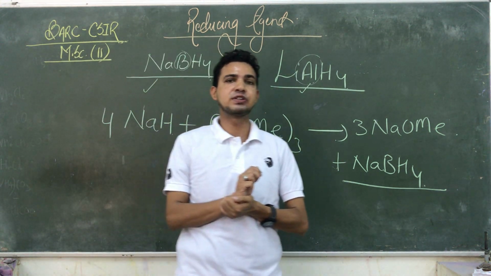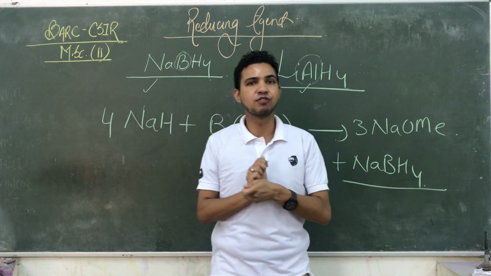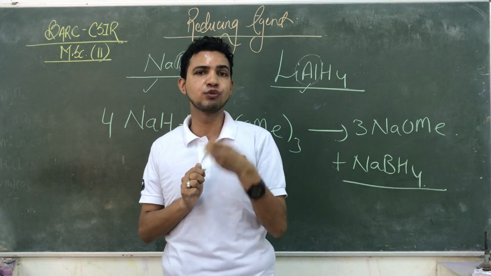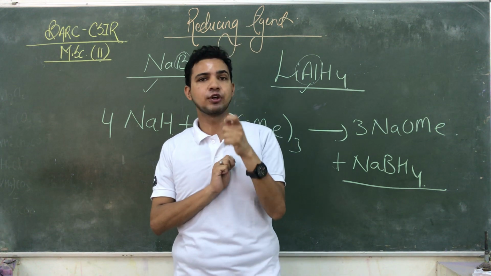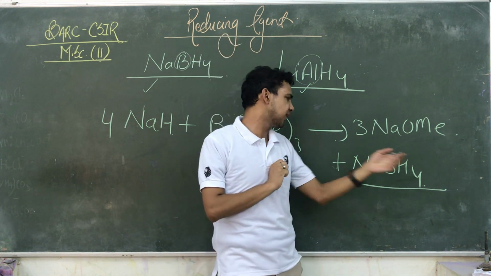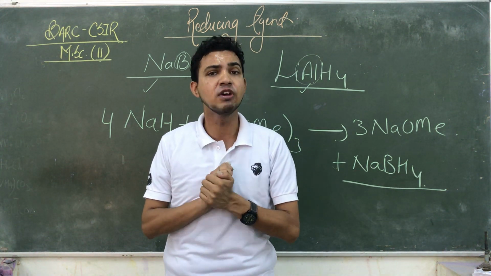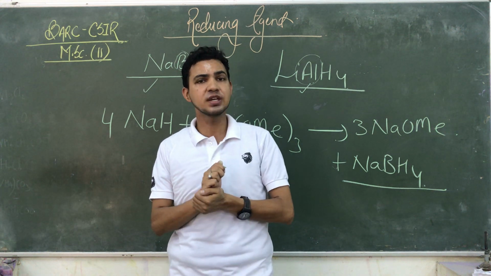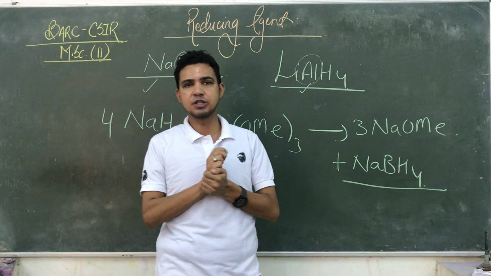What is a specific feature? It is insoluble in ether, but it is soluble in alcohol. That's why, if we are using sodium boron hydride, we take a proper hydroxy solvent such as ethyl alcohol. In this medium sodium boron hydride is capable of easily losing its H negative ions and showing its reducing properties. So these are a few pieces of information related to NaBH4.